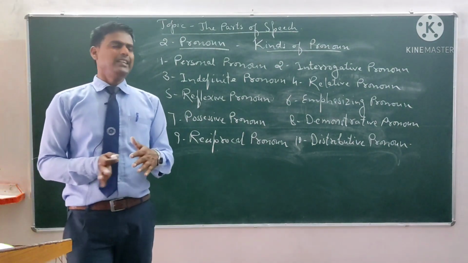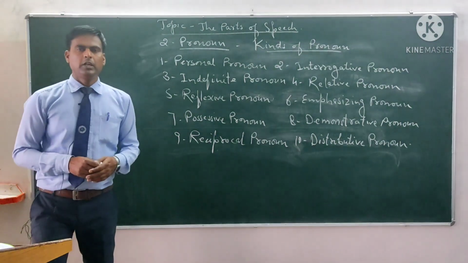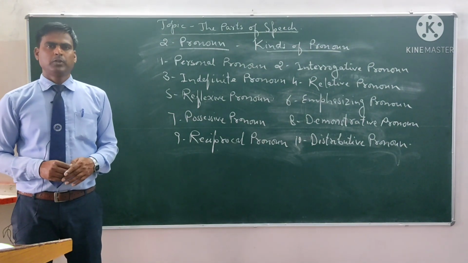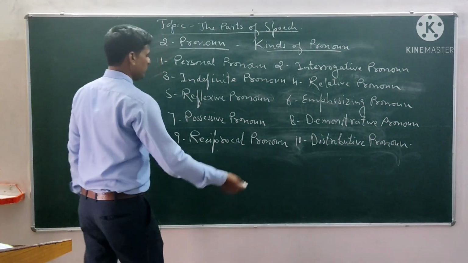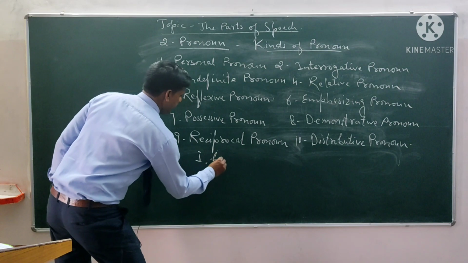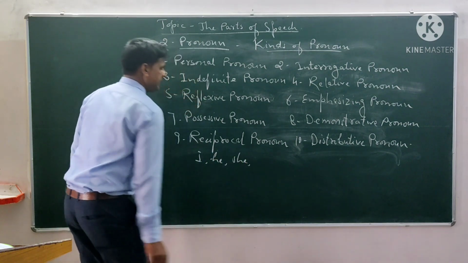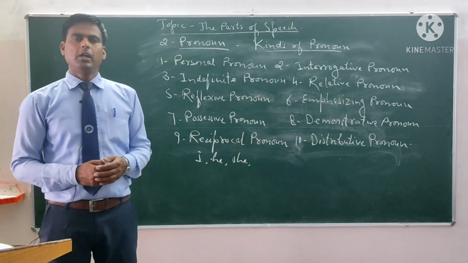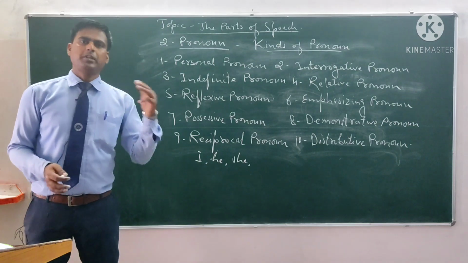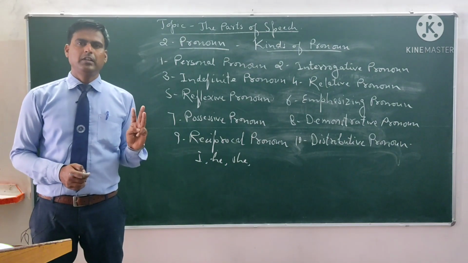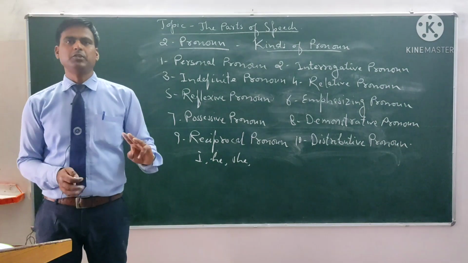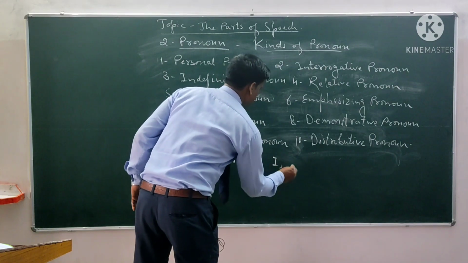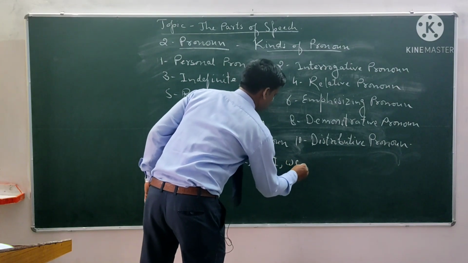So first of all, let us see what is personal pronoun. The pronouns which are used for the persons are called the personal pronouns. For example, we can say I, he, she, etc. Personal pronoun can be divided into three persons. Number one, first person. It means the person who is speaking. The person who is speaking is called the first person. For example, we can say I, we, etc.